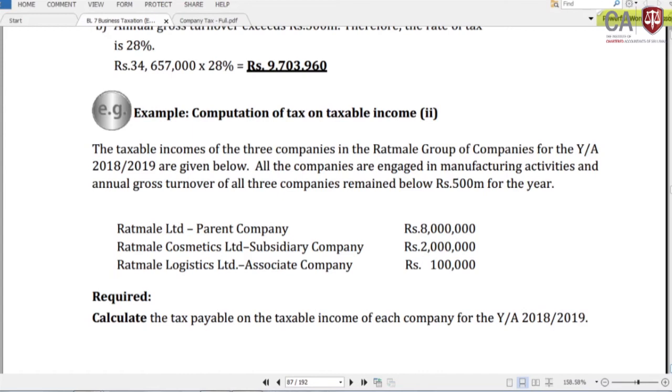They are conducting the business solely in Sri Lanka. Their turnover is less than 500 million, but these three companies are associate companies. Then calculate the tax payable on taxable income for the year of assessment 1819.